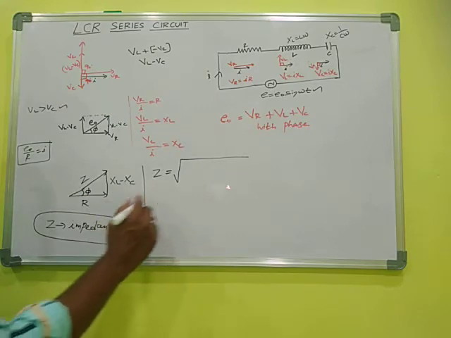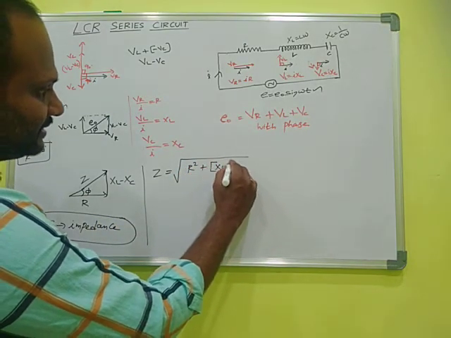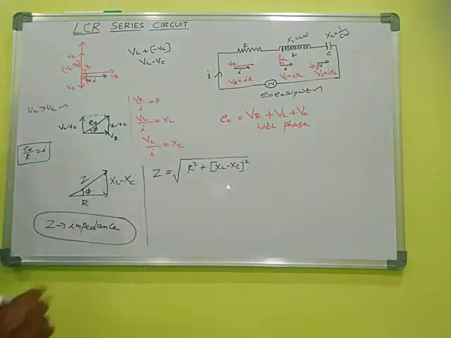So here Z is equal to the root of R square plus XL minus XC the whole square. This is the expression for impedance from this diagram.